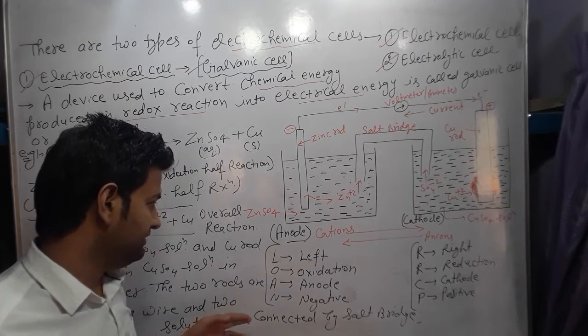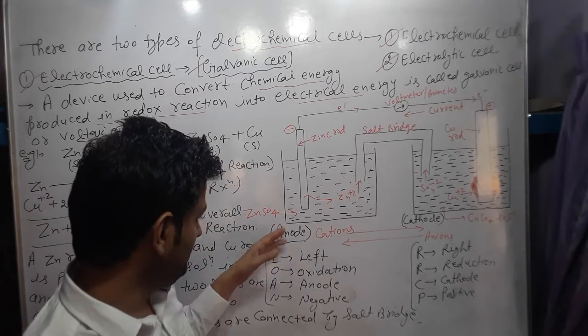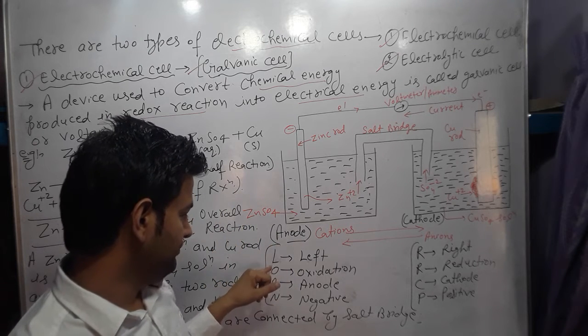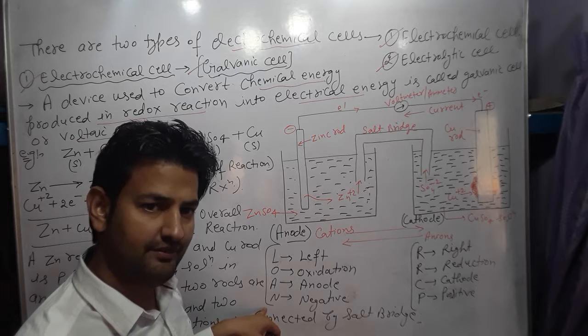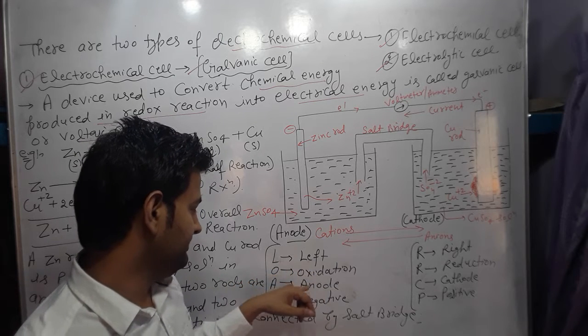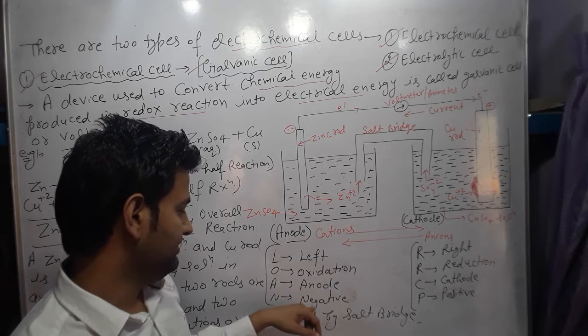We have a trick to remember this. The left side beaker is called the anode. We use LOAN, the word loan. L means left, O means oxidation, A means anode, N means negative.